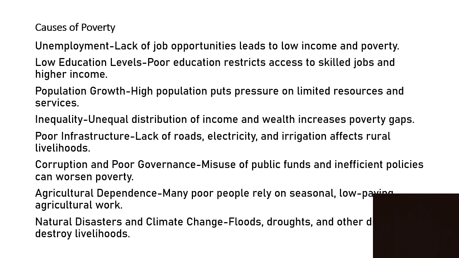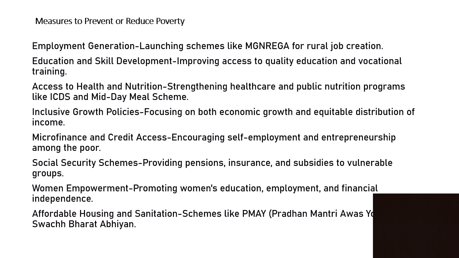Poor infrastructure. Lack of roads, electricity, and irrigation affects rural livelihoods. Corruption and poor governance. Misuse of public funds and inefficient policies can worsen poverty. Agriculture dependence. Many poor people rely on seasonal, low paying agriculture work. Natural disasters and climate change, they also cause catastrophes destroying livelihoods.